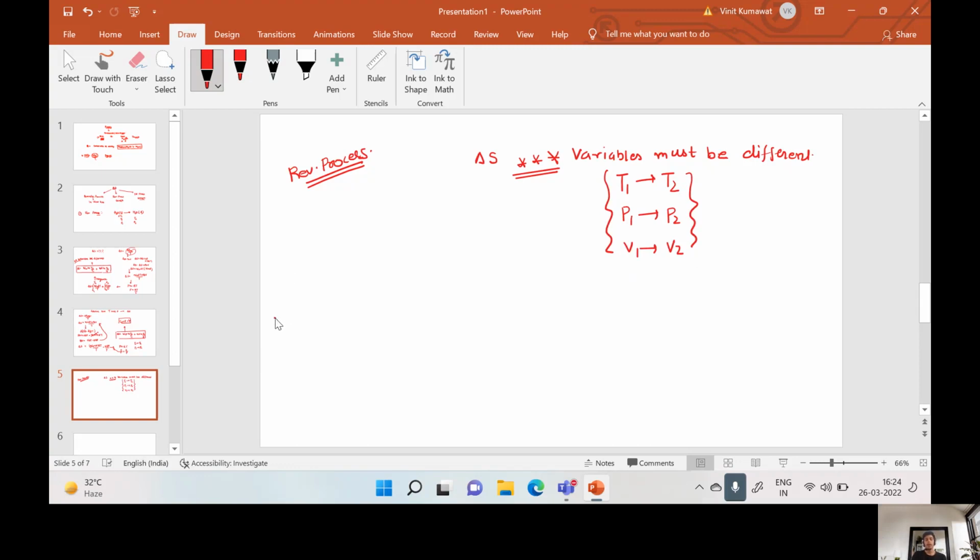Now we have to calculate entropy change for reversible phase transformation. How can we calculate entropy change for reversible phase transformation? First of all, we have to know what is reversible phase transformation. What is phase transformation? We can describe it by using a simple example of converting H2O solid into H2O liquid.